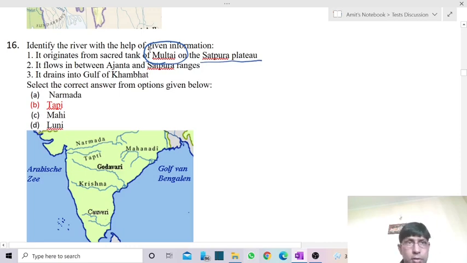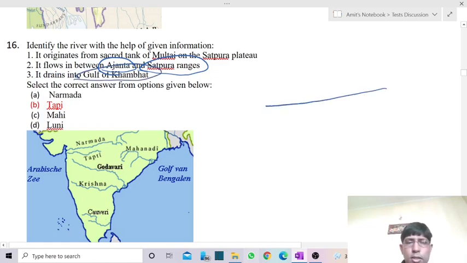We had already covered this in the last few questions. From this range we have the rising of a river. Next, it flows between Ajanta and Satpura. This point we had also covered. So we have a river which flows through the Rift Valley, lying between the Ajanta and Satpura ranges. It drains into the Gulf of Khambat.